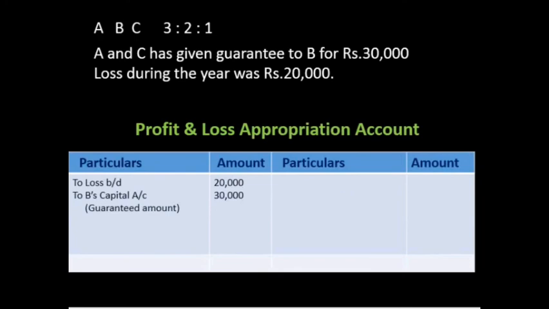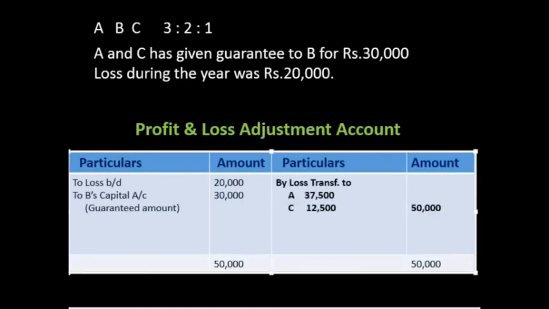The guaranteed amount is 30,000, the loss was 20,000, and 30,000 is the profit of B. So we will not make a profit and loss account, we will prepare a profit and loss adjustment account. The loss is 20,000 already, 30,000 is B's share, and now the loss transferred is 50,000, and that 50,000 is distributed by A and C in their ratio.